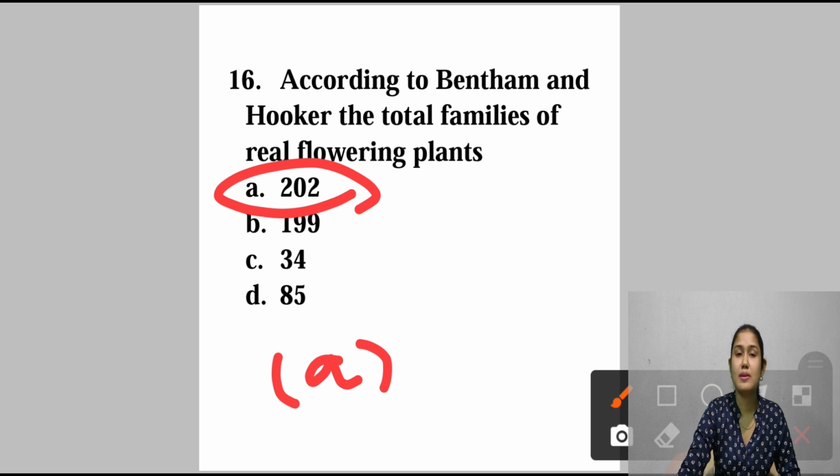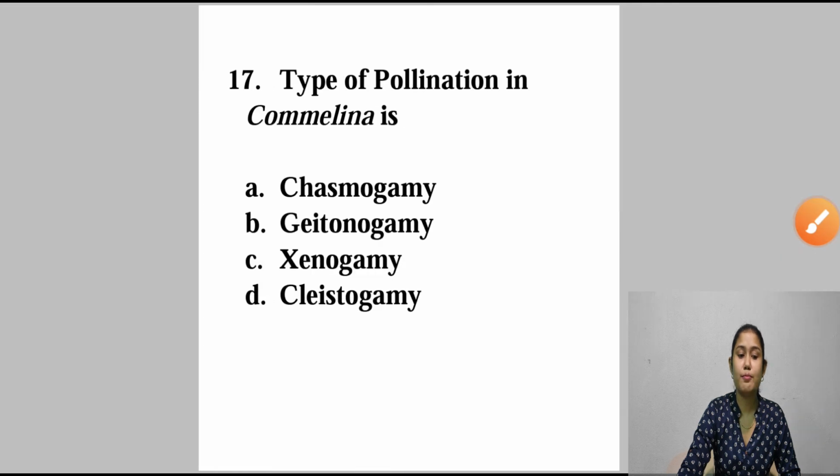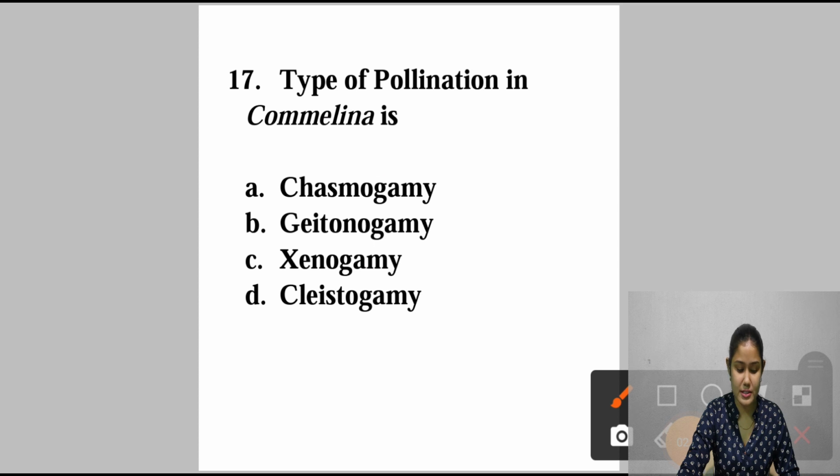Now come to question number 17. Type of pollination in Commelina is what? Chasmogamy, Geitonogamy, Xenogamy, Cleistogamy. So पहले ये जान लेते हैं कि ये 4 ऑप्शन का मतलब क्या है. पहले तो chasmogamy. Chasmogamy is shown by those flowers in which the reproductive parts of the flowers are exposed.